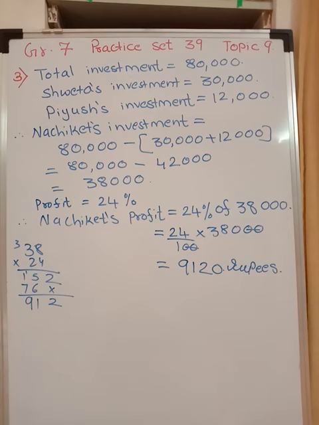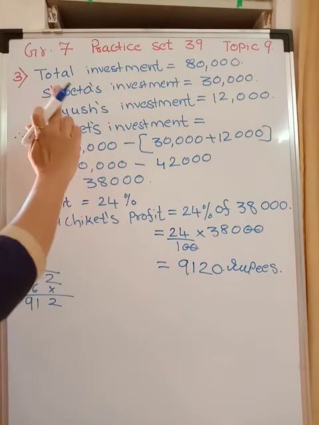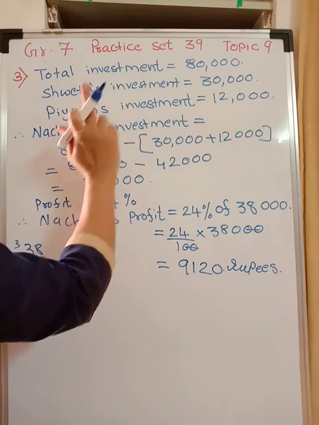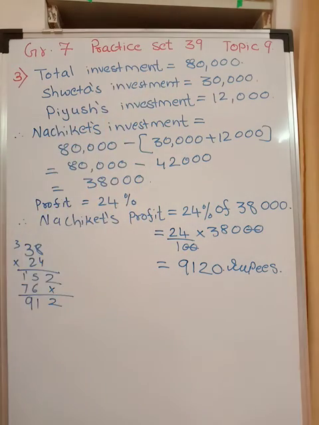Now there are three partners, Shweta, Piyush and Nachiket. They together invested 80,000 rupees and started a business of selling sheets and towels from Solapur. Shweta's share was 30,000. So total investment is 80,000. Shweta's share is 30,000. Piyush's investment is 12,000. They have not mentioned Nachiket's investment, but they have asked us to find out what was Nachiket's investment and what was the share of his profit.